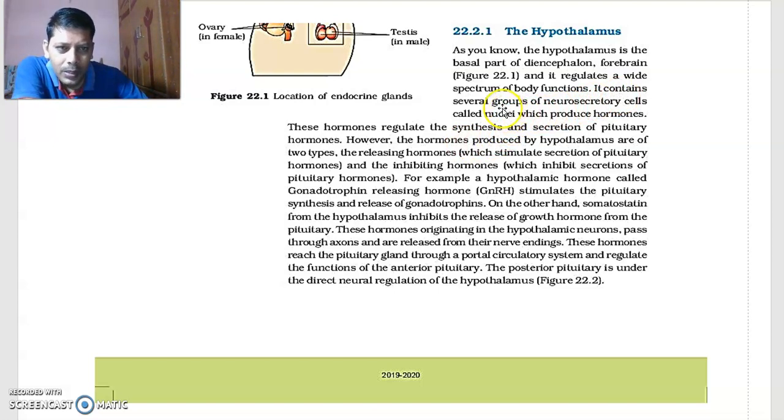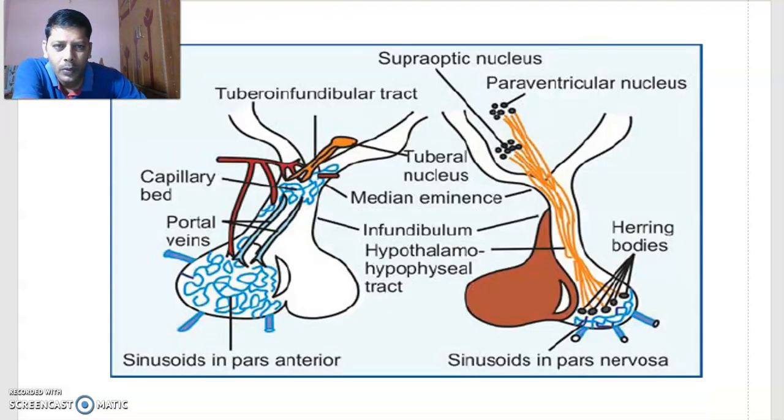The hypothalamus contains several groups of neurosecretory cells called nuclei, or singularly, nucleus. Observe here, these are neurons with axons, and these are the cell bodies.